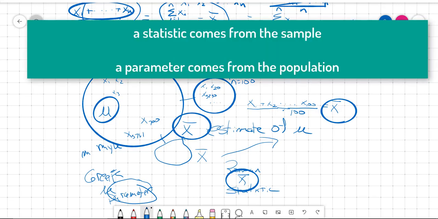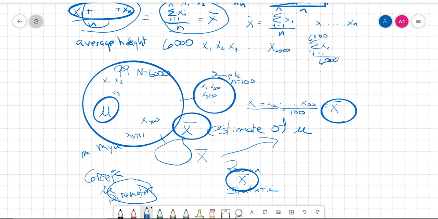So let's say that again. A statistic is something calculated from elements of the sample. A parameter is something calculated from the whole population. And for parameters, we use Greek letters, like mu. And for statistics, we use non-Greek letters, or Roman letters. Now, what does this mean?